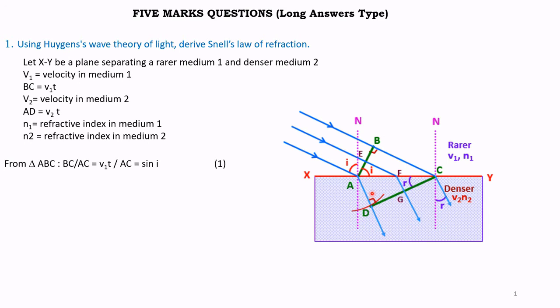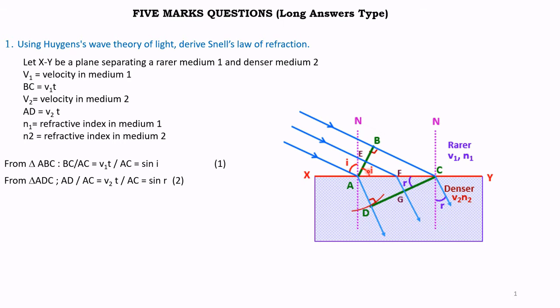From triangle ABC, sine of i, where i is the angle of incidence, is equal to BC by AC, where BC is the opposite side and AC is the hypotenuse. But BC is equal to v1 t, divided by AC, that is equal to sine of i.